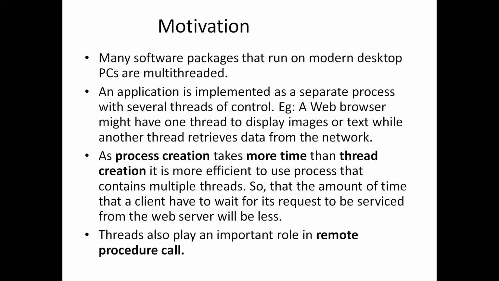An application can be implemented as a separate process, and each process will have several threads controlling it. It might have one thread to display images. For example, in a web browser, one thread may display the image or text, while another thread is retrieving the data from the network.